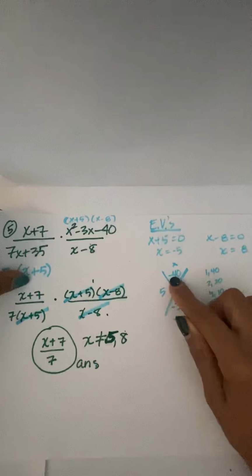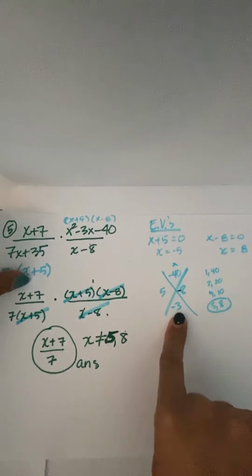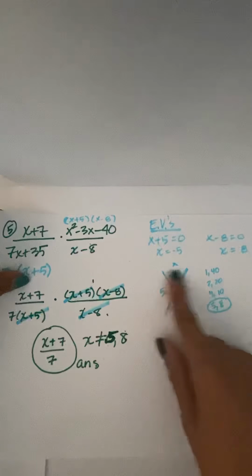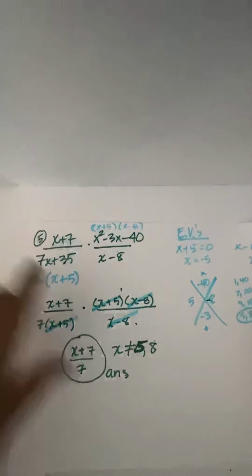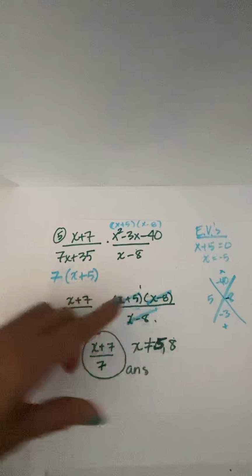What numbers multiply to make negative 40 and add to make negative 3? That's what's going on right here. So to get the excluded value, I had to use the x plus 5 and the x minus 8. So that gave me excluded values of -5 and +8, just the opposite of those.